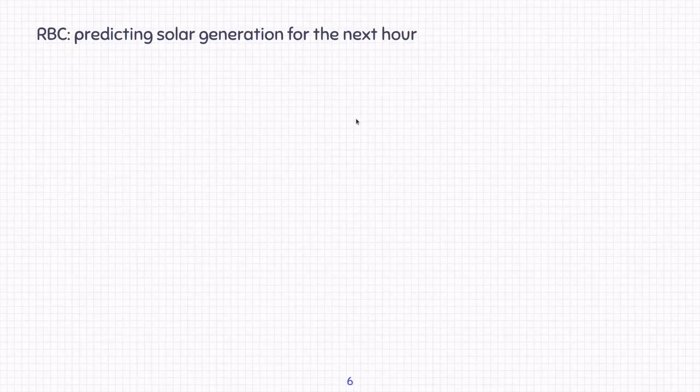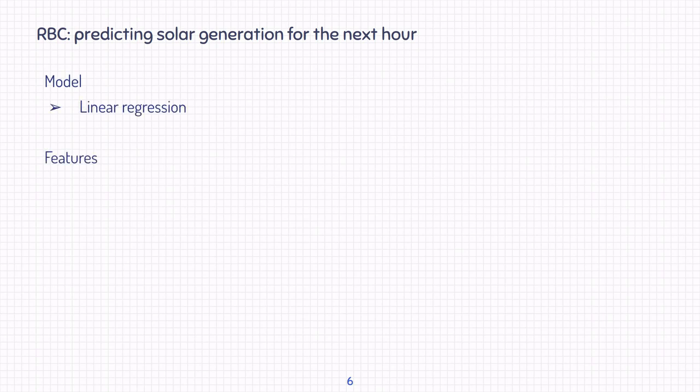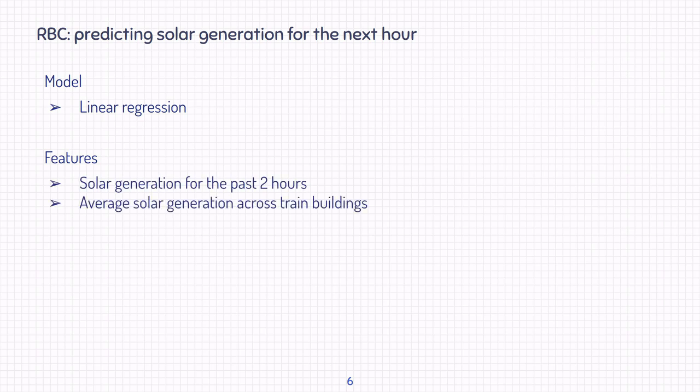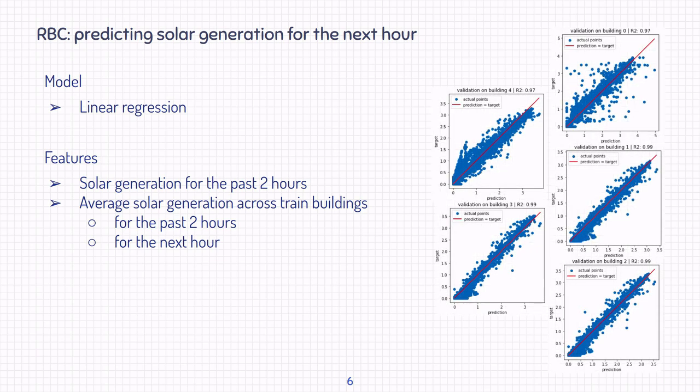Predicting solar generation was much simpler. The model was a linear regressor, and as features we used solar generation for the past 2 hours and average solar generation across train buildings for the past 2 hours and for the next hour. These are validation accuracies, and the average R2 score was very high.